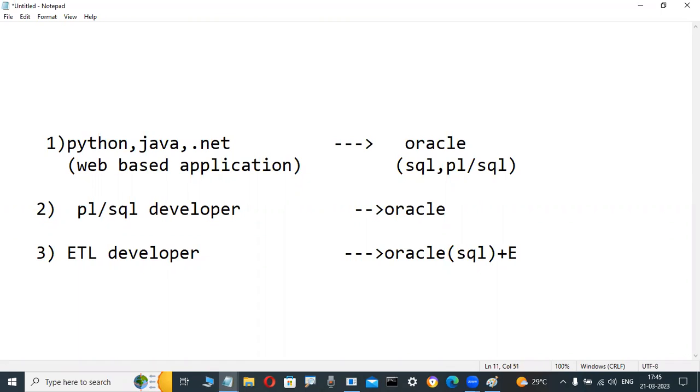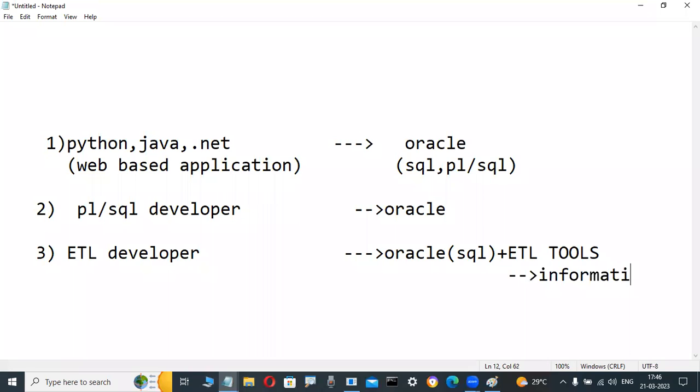ETL tools are there in the market, like a GUI, graphical user interface. They use mappings and transformations, dimension tables, and fact tables. They learn ETL tools, GUI tools, ETL courses. Those persons become ETL developers and are settled. So many fellows are learning about those courses. Suppose, from olden days onwards, the most popular tool is Informatica. Maybe your colleagues and relatives are working where Informatica is the tool.